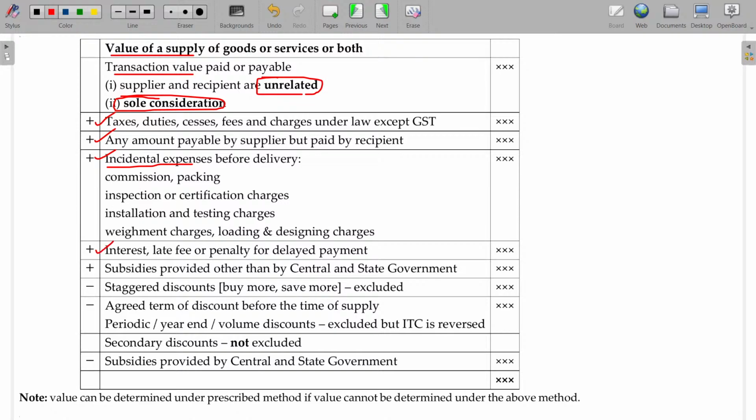In case of delayed payment, any penalty, late fee, or interest charged should also form part of the consideration. In case of subsidies, other than central government subsidy, they will be includable. In case provided by central government, it should not be includable, it is excluded.